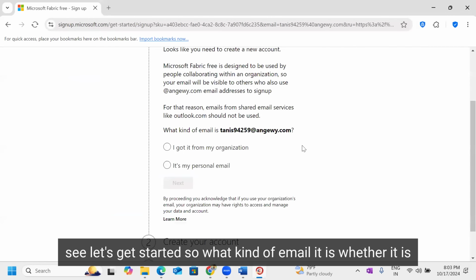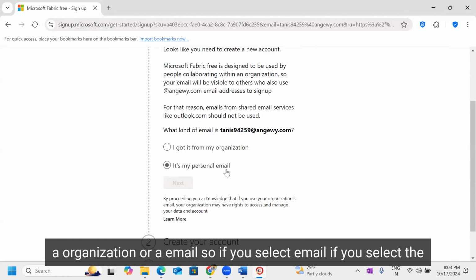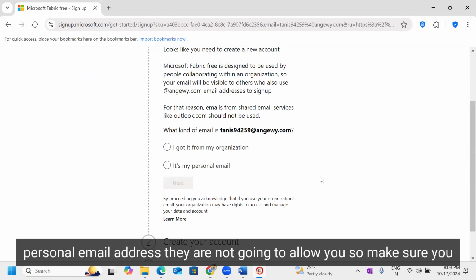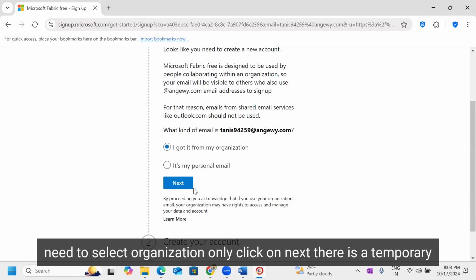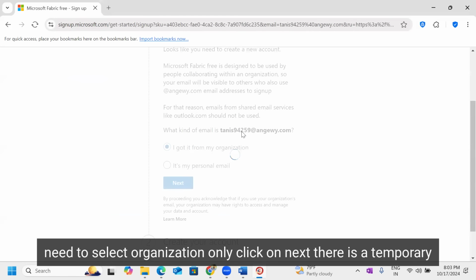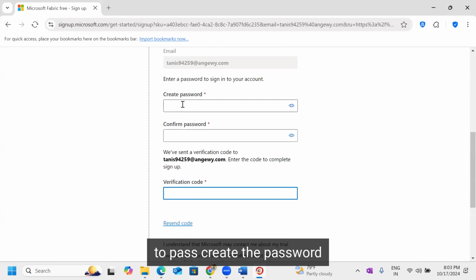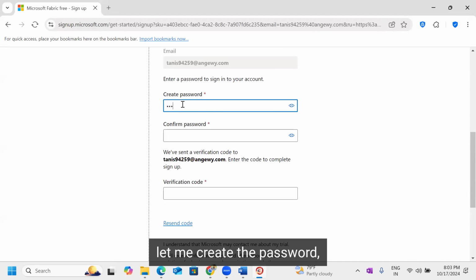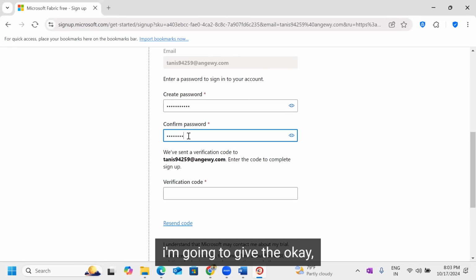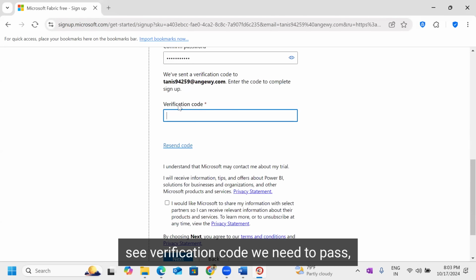See, let's get started. What kind of email it is, whether it is an organization or a personal email. If you select the personal email address, they are not going to allow you. So make sure you select the organization only. Click on next. They are going to send a temporary passcode to your email ID. So here we need to create the password. Let me create the password. See, the verification code we need to pass.